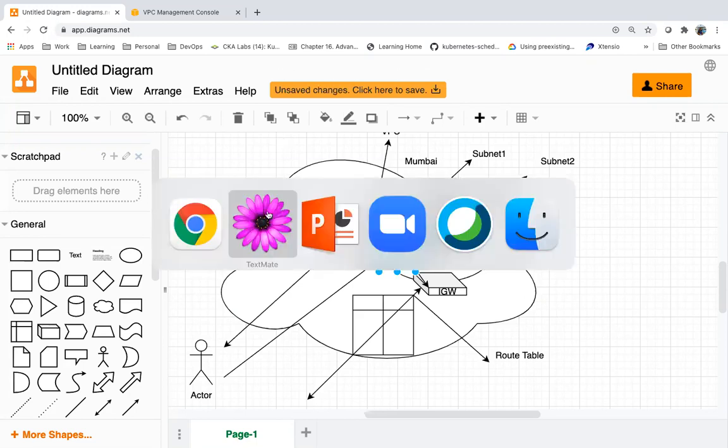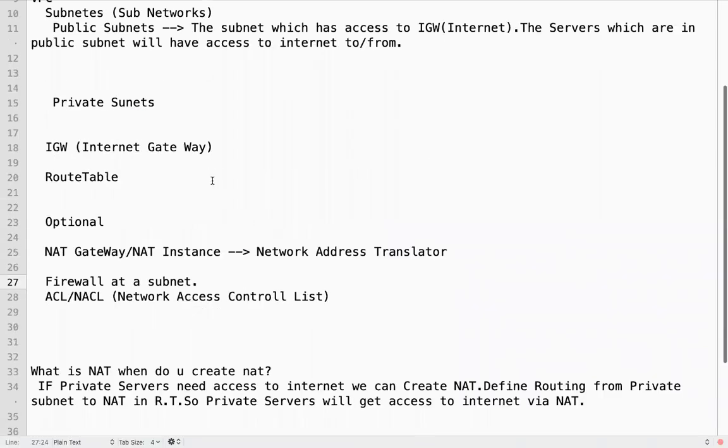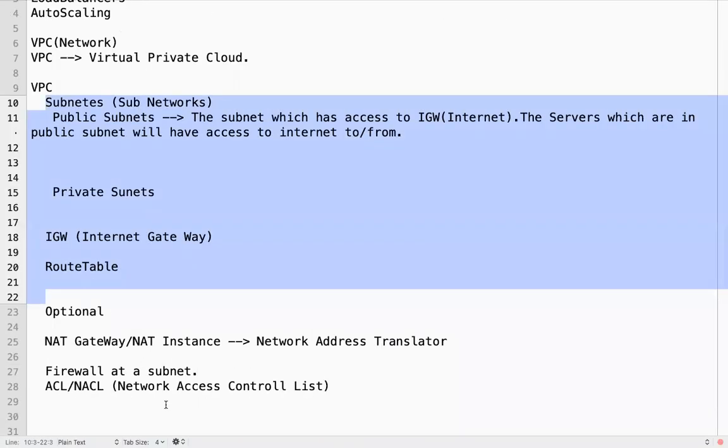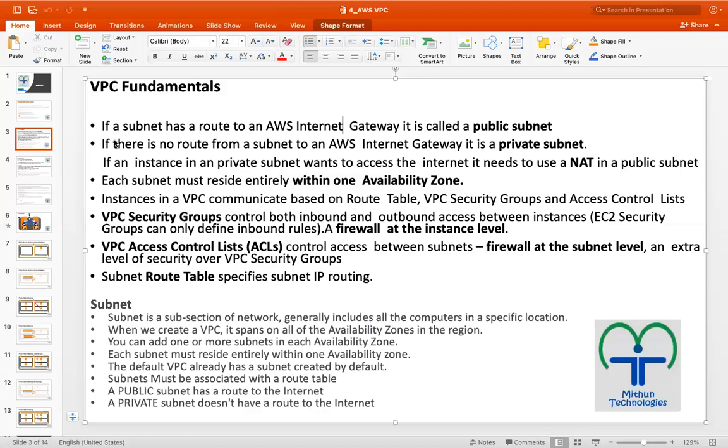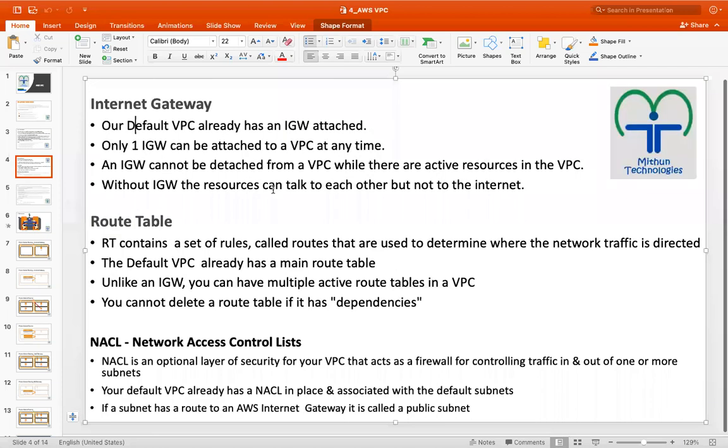So these are the components of VPC. What is IGW? As I told, it will enable the internet connectivity for the network. How many IGWs can be attached to one VPC? Only one IGW can be attached to a VPC at any point of time. It's a network device, a router, which will enable the traffic to the internet.